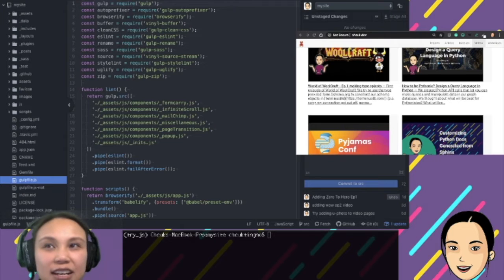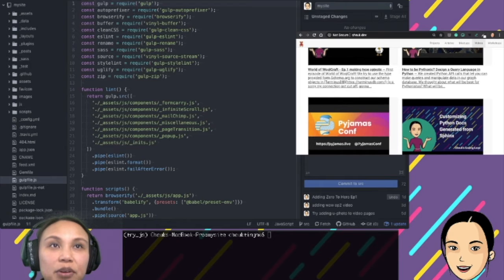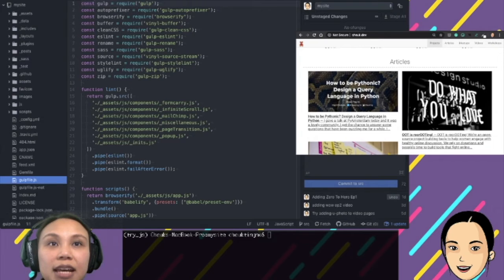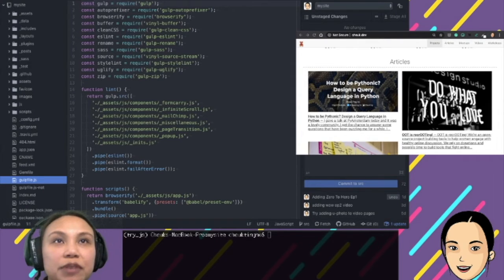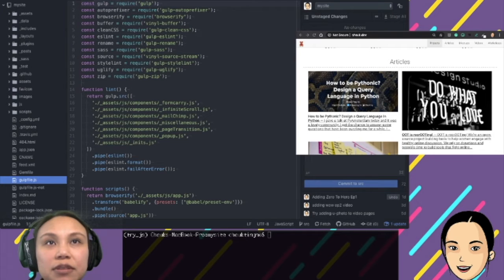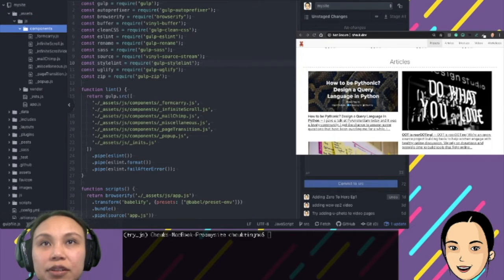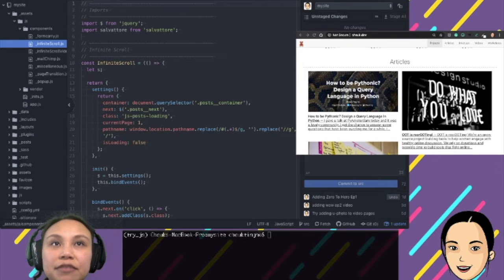I'm copying a theme called Brabra. They provide all the scripts for me to do this infinite scrolling, and the blog as well. I have modified it a little bit, as you can see here. For the infinite scrolling, I have another script as well. So let me go here. I'm opening all the JavaScripts. You can see that this file is infinite scroll.